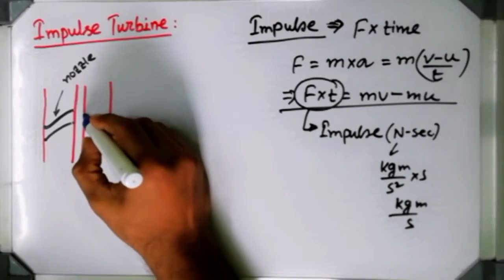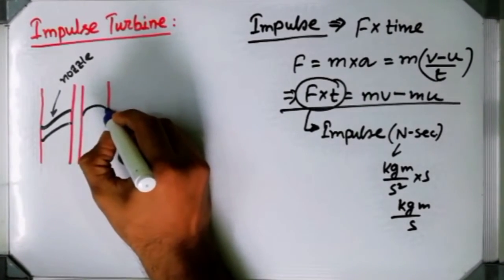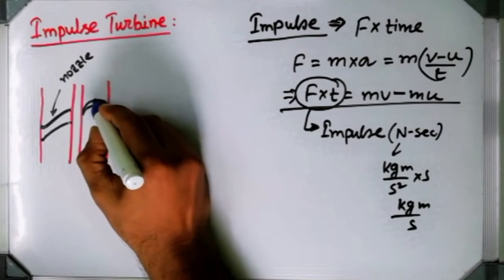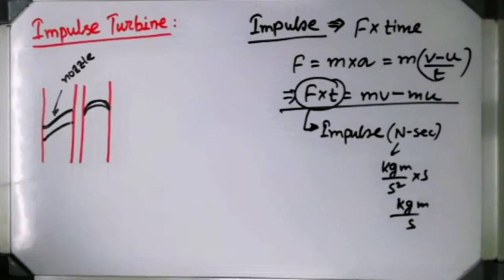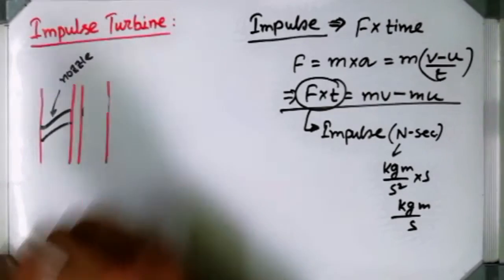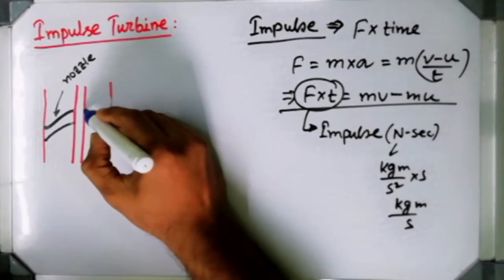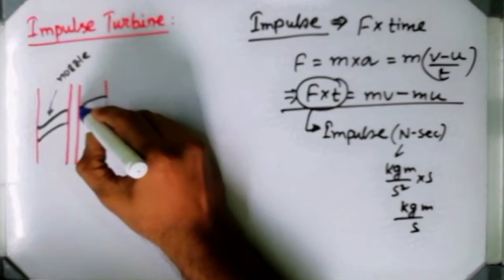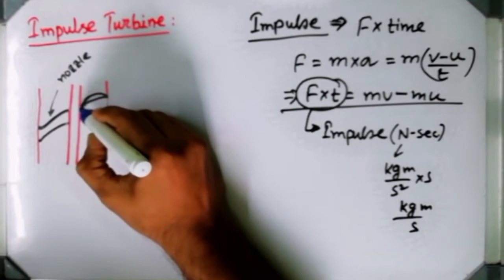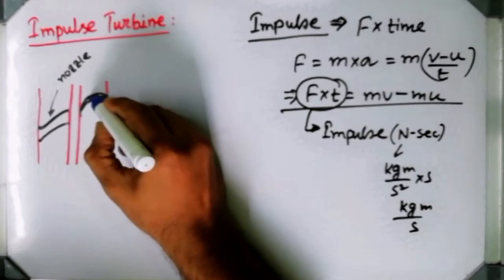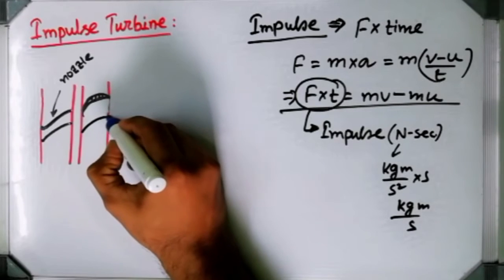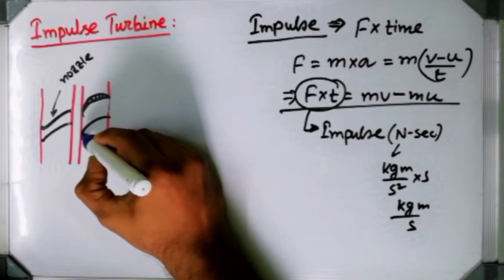So a blade basically always has a kind of aerodynamic shape, and in case of impulse turbine, these blades have a symmetrical shape. Most of the cases, the turbine blades, rather say impulse turbine blades, have a symmetrical shape. Suppose these are two blades I am drawing over here.